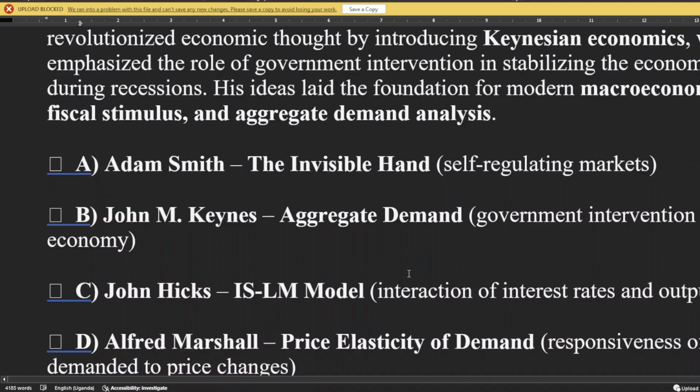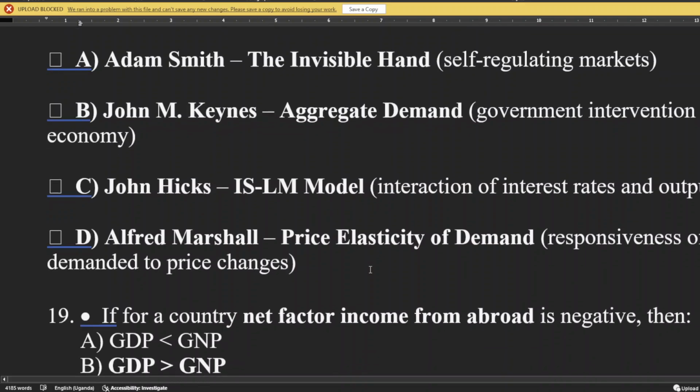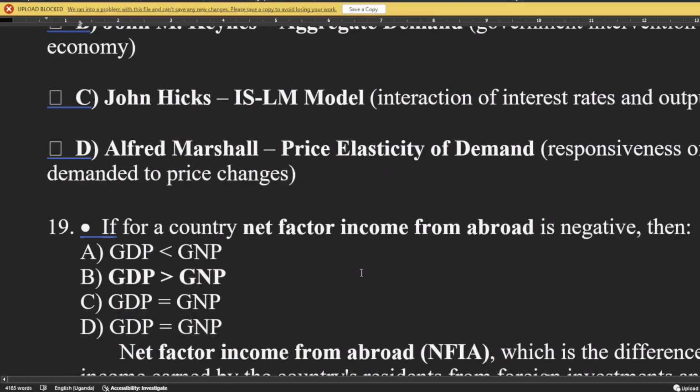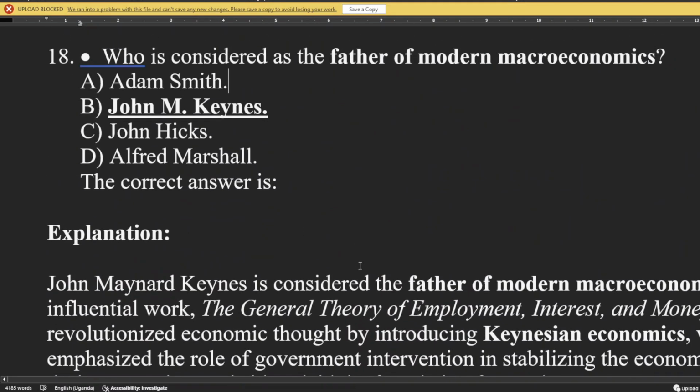Then John Hicks: the direct interactions of interest rates and output. Alfred Marshall: price elasticity of demand, how people respond to changing parameters, the responsiveness of quantity demanded to price changes. So the father of modern economics is John M. Keynes.